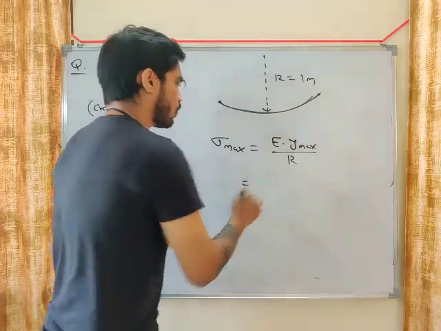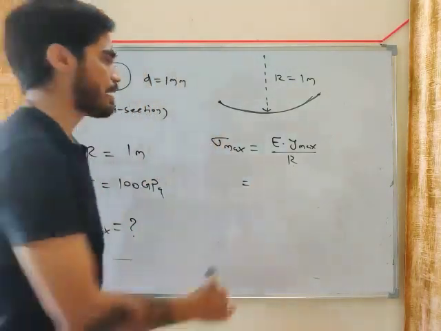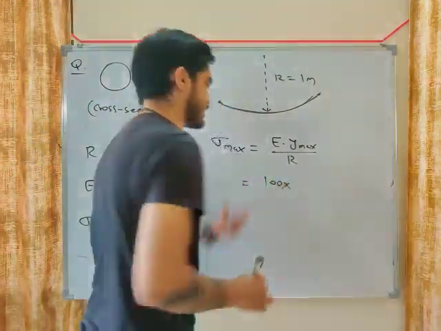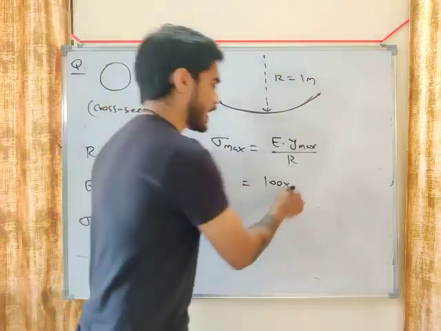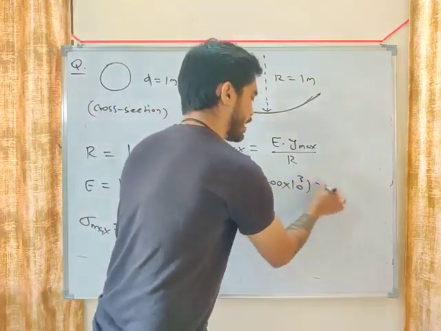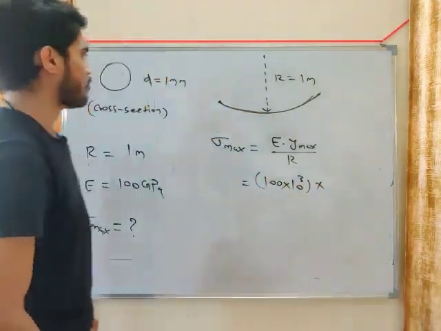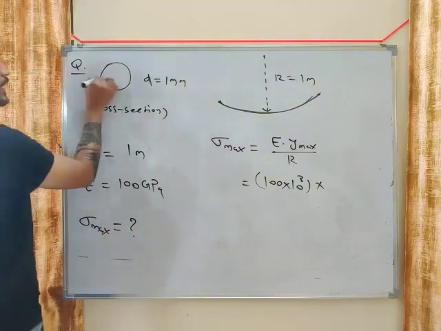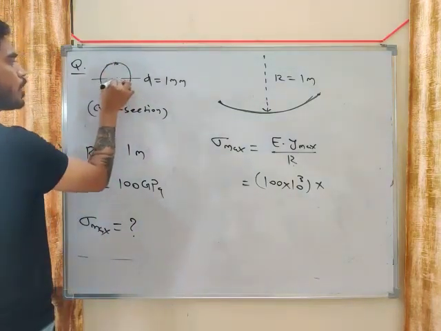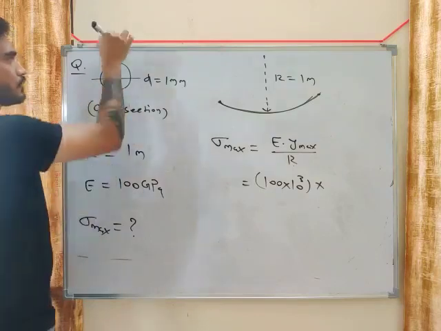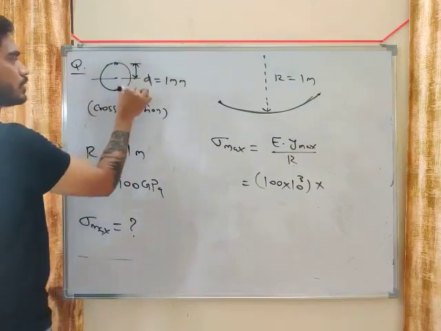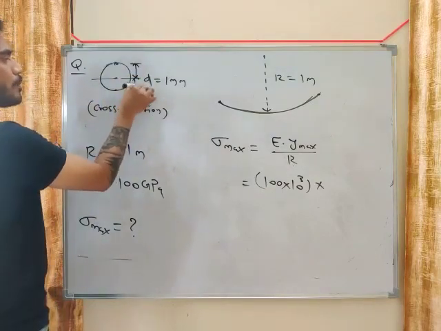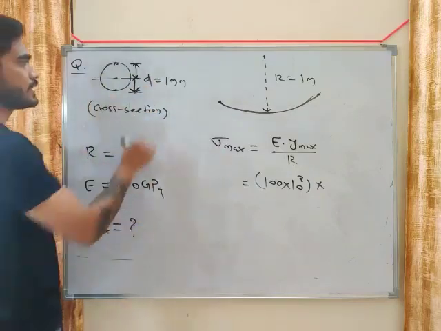Okay. Now, what is the value of E? 100 gigapascal. But we need the stress in megapascal, so we'll convert gigapascal into megapascal. What is Y maximum? Y maximum will be the distance from the neutral axis to the top or bottom. So what will be the distance?